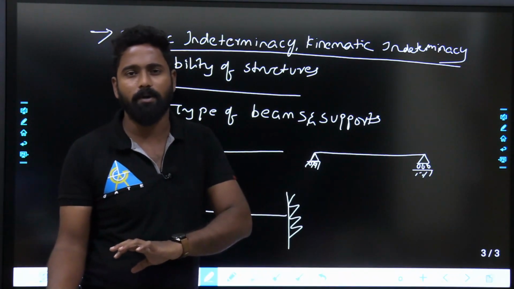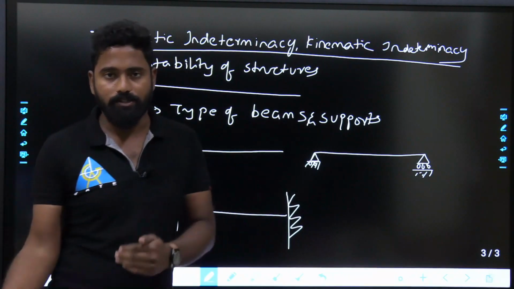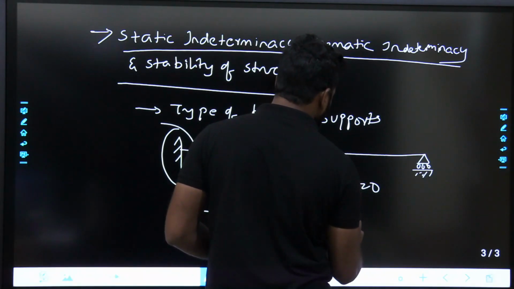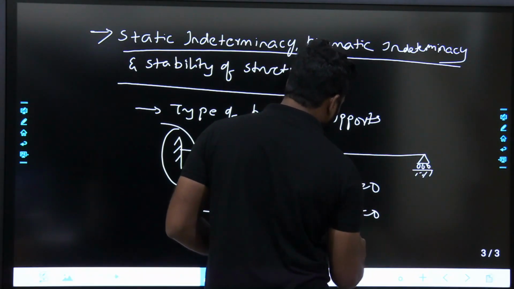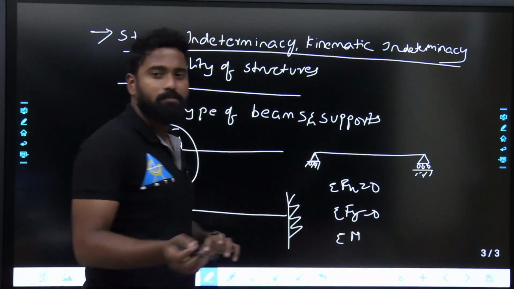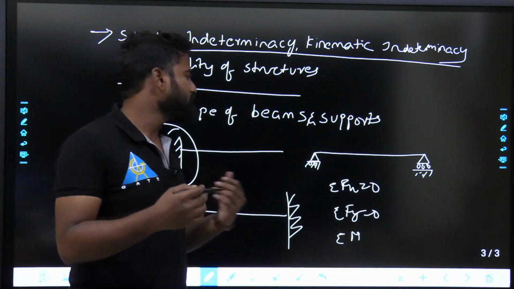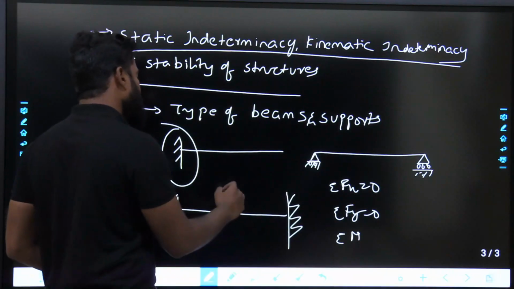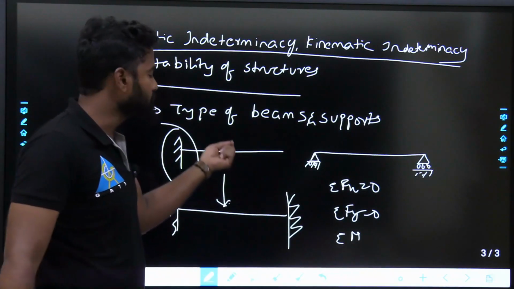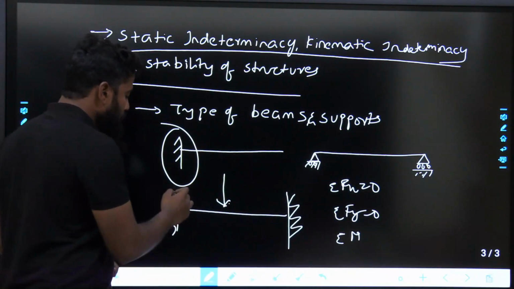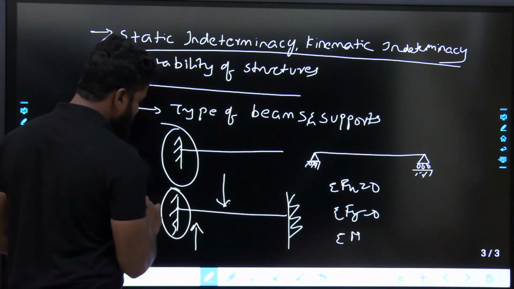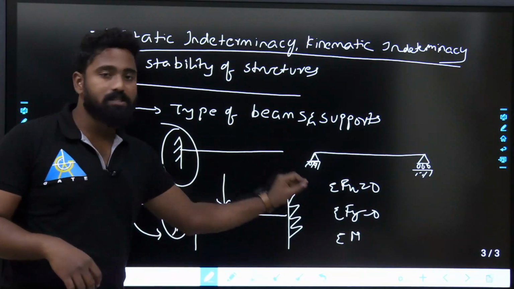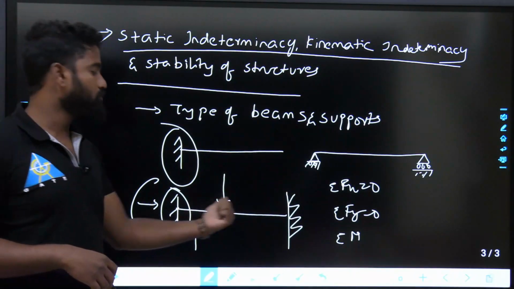The equilibrium equations might be sum of the forces in x direction is equals to 0, sum of the forces in y direction is equals to 0, and moments are equals to 0. It can be in the beams, frames, trusses. Fine, all these things we'll see, what are the equilibrium equations. Based on those equilibrium equations, what are the types of the loads? Let us say some load is acting upon this, if I take fixed supports, there will be vertical reaction, there will be horizontal reaction, and there will be moment, something like this. So by using these three equations, you should be able to find these three things.